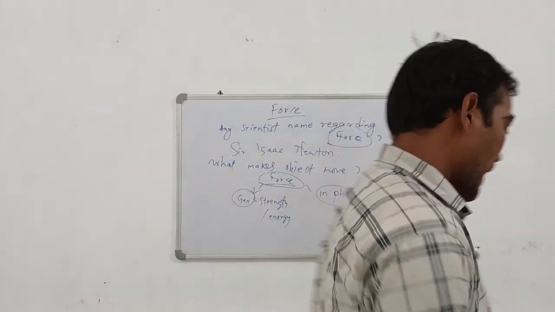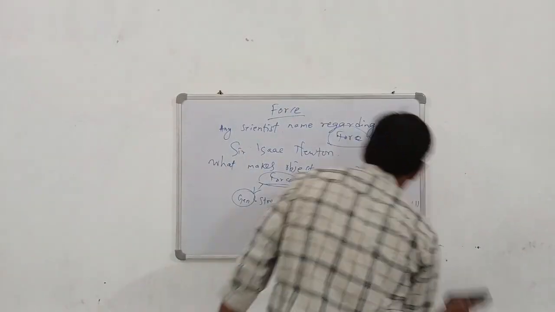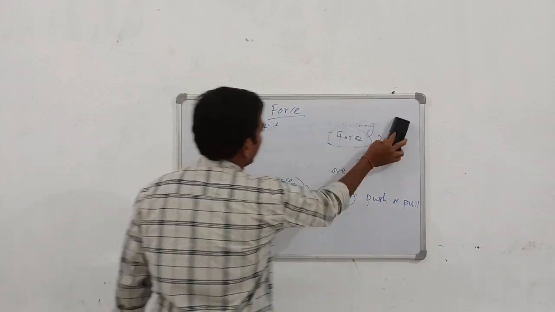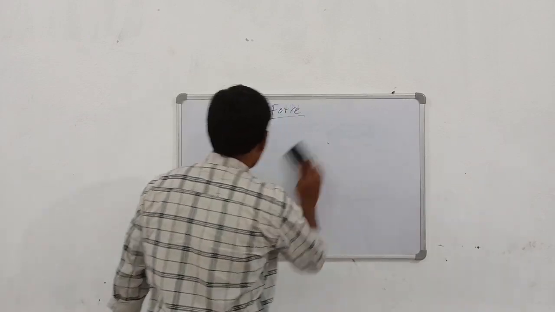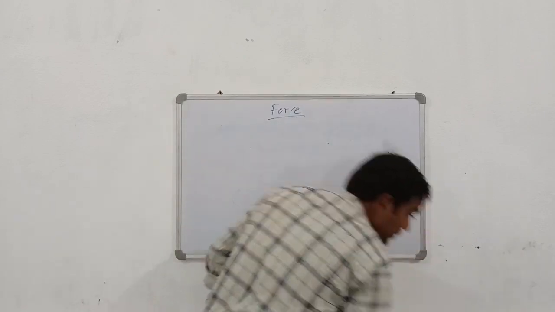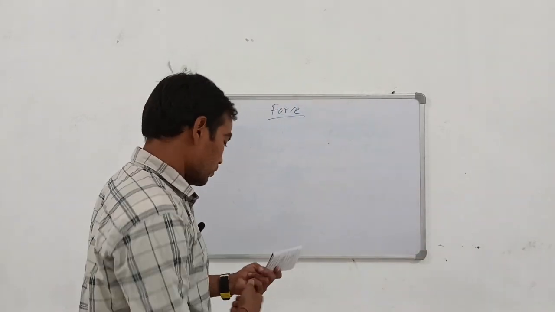Now let's have some examples of forces. What are the types of forces? Before I start writing, I would like you to try to recall them and write them down in your notebook.